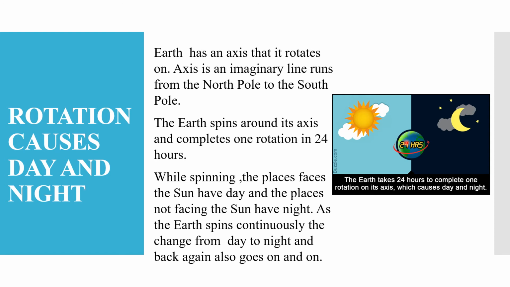And for spinning around its axis, the earth takes 24 hours, means one complete day. And while spinning, whatever places that are facing the sun have a day, and the places at the back, means they are not facing the sun, have night.